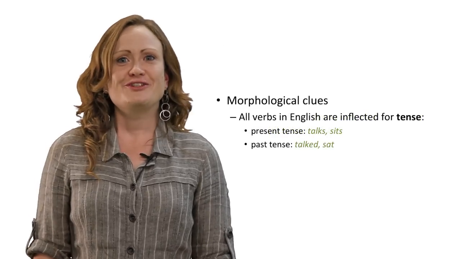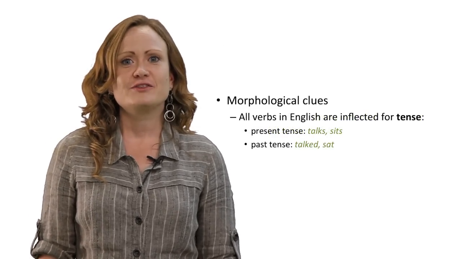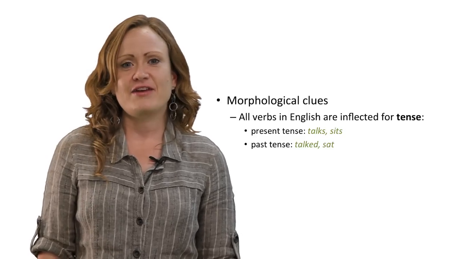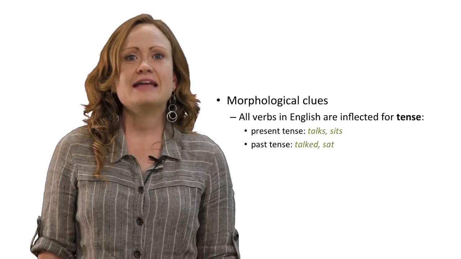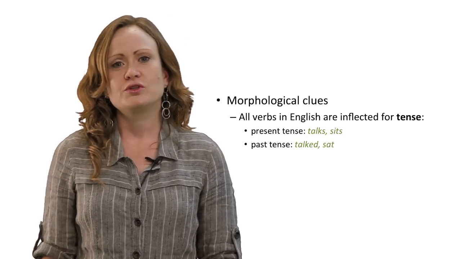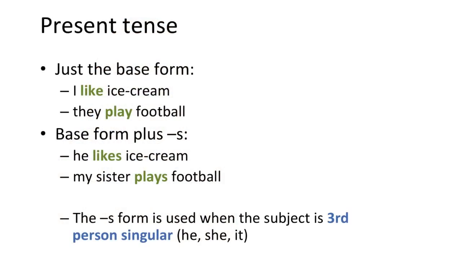The morphological clues for verbs in English are more useful. All English verbs are inflected for tense, that is, they have a present tense form, talks or sits, and a past tense form, talked or sat. The present tense of a verb can be just the base form, that is, just the verb itself without anything added to it, as in, I like ice cream, they play football.